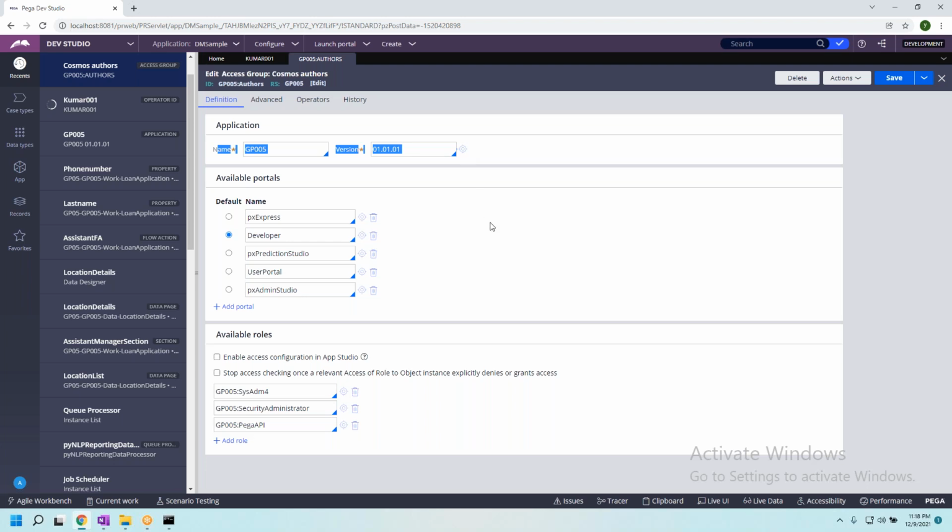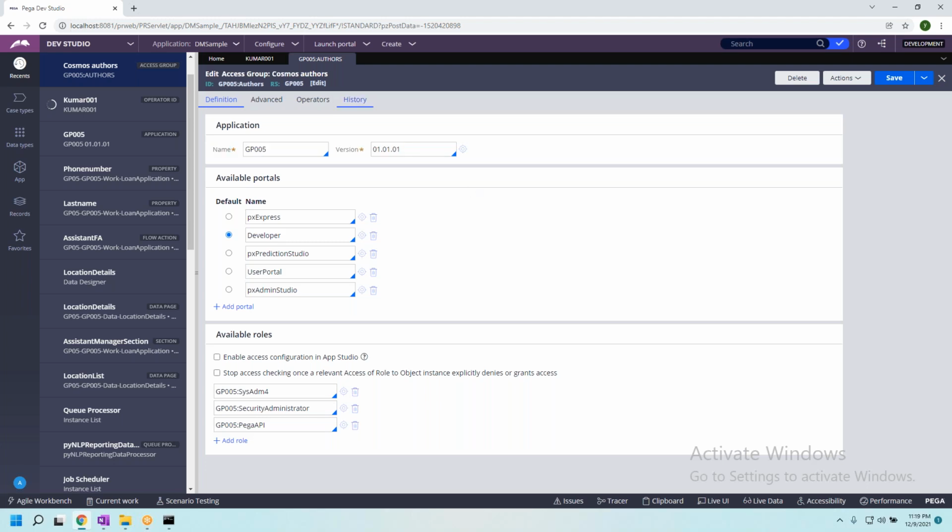Am I clear? See, I'm telling you, how did you learn Word document? By using it. How will you learn Pega? By using it, not just by listening to me. So when I explain, I am explaining how to read and understand what you are seeing.